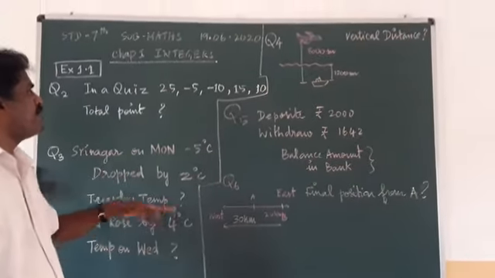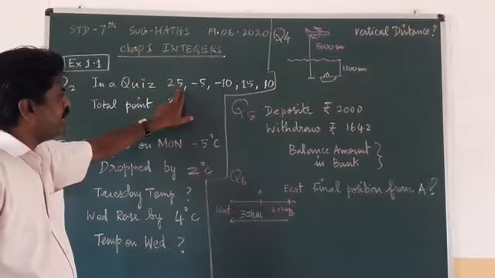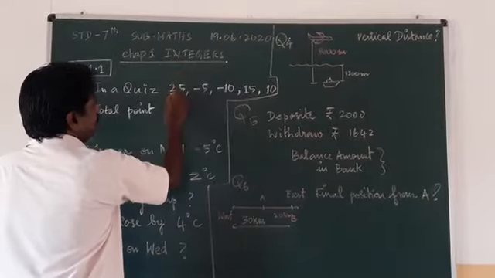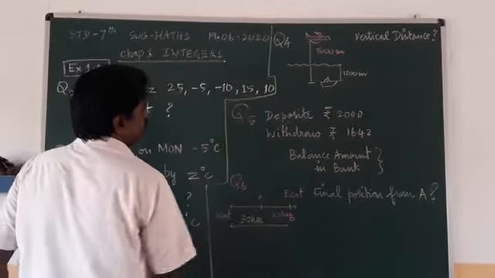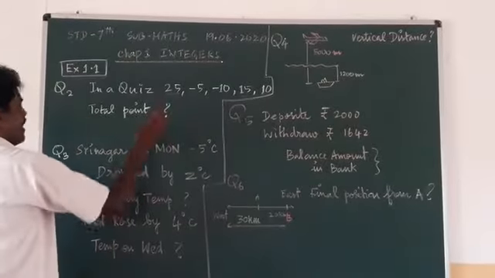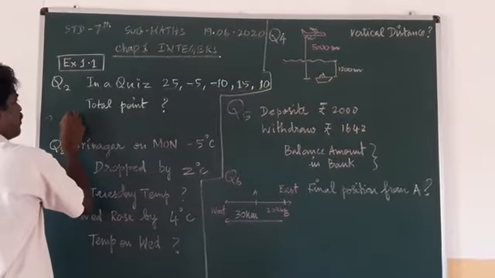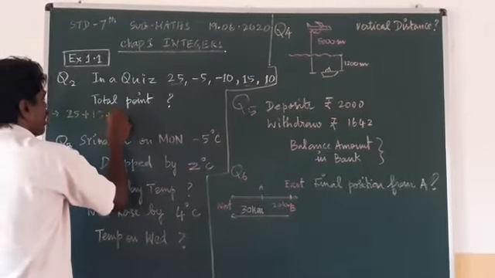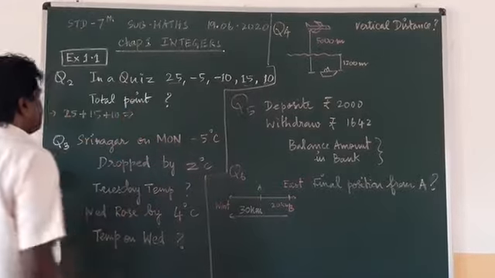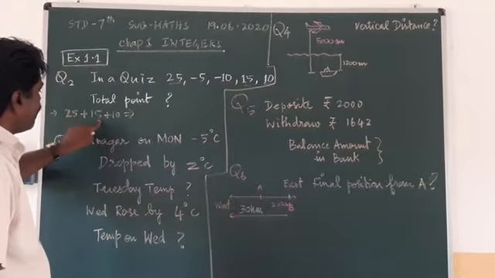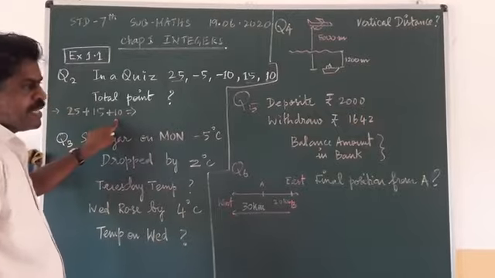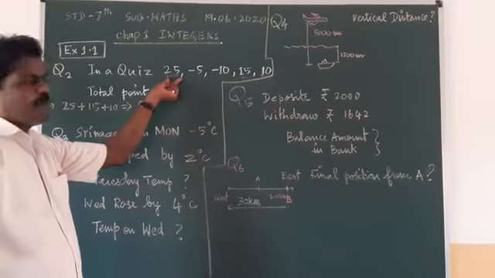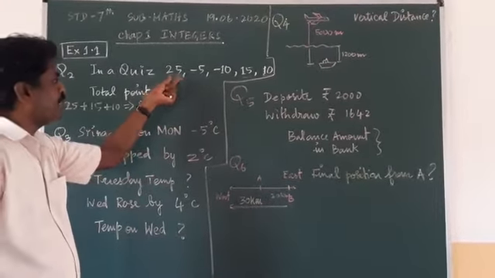So in a simple way, what are the points he is getting in positive, I am adding first. What are the positive numbers here? 25 is positive, 15 is positive, 10 is positive. So I am adding all the positives: 25 plus 15 plus 10. How much will you get? 25 plus 15 is 40. 40 plus 10, you will get 50 points. These are the positive marks.